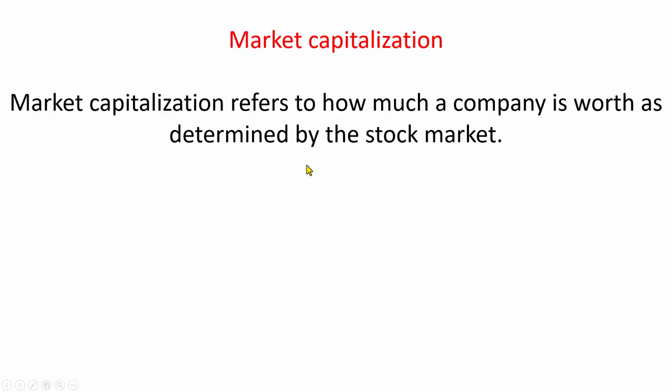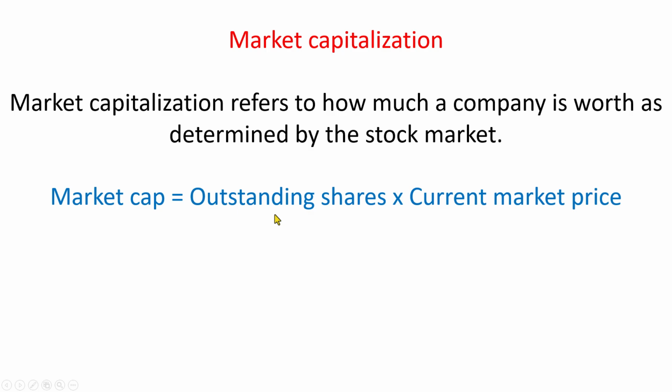So, this market capitalization can be expressed in terms of a formula, or in other words, it can be calculated using a formula, and that formula would be this: outstanding shares multiplied by current market price. When you multiply these two, you would get the market capitalization of the company.